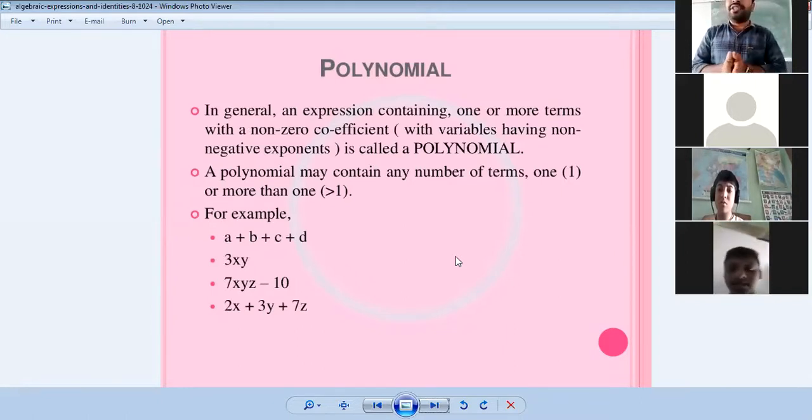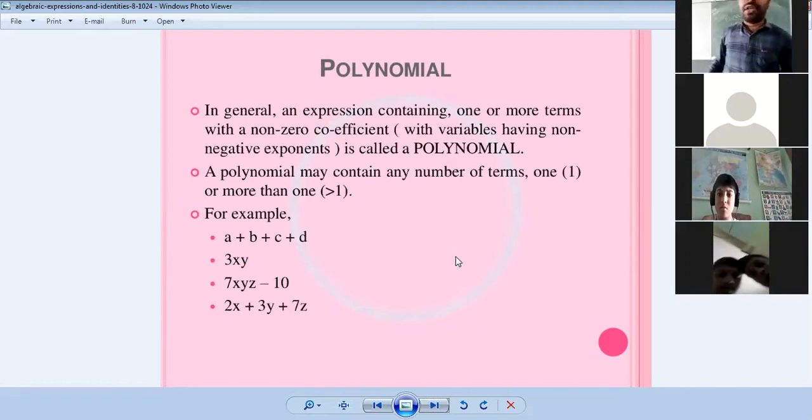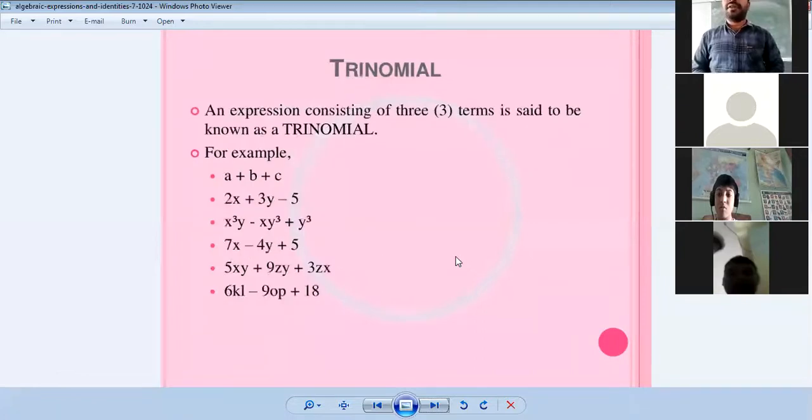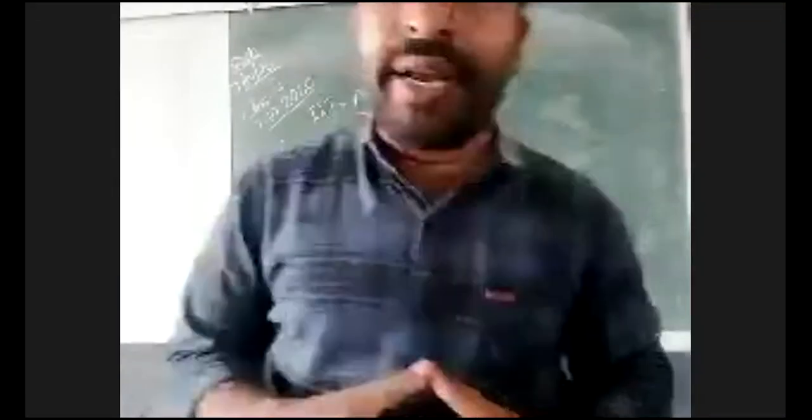Till now, I have not discussed polynomial. I discussed expression, term, and types of expressions. Now, polynomial. In general, okay students, time is over. We don't have enough time to discuss all these things. Tomorrow, I will continue with the polynomial. If you have any doubts, you can ask me.